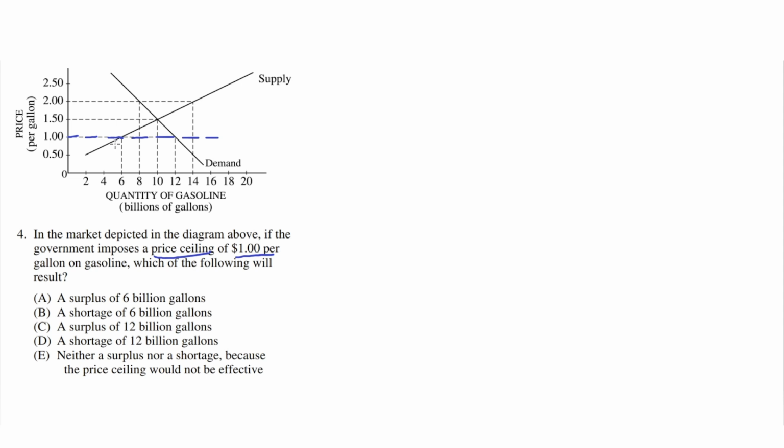So looking at this graph, we can clearly see on the supply curve that there will be a quantity of 6 billion gallons of gasoline produced, and that demand, however, is for 12 billion gallons of gasoline. But because demand exceeds the supply, there will be a shortage. A shortage is simply that there is more demand than supply. There's more demand for a good than there is a supply for a good.